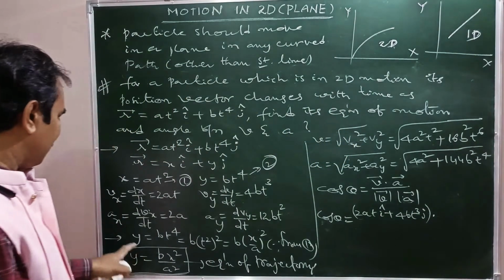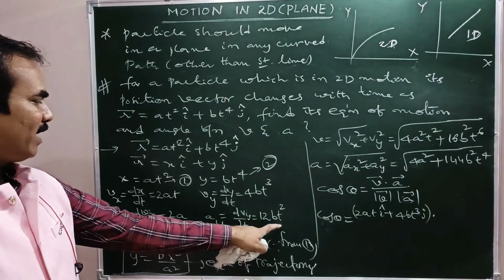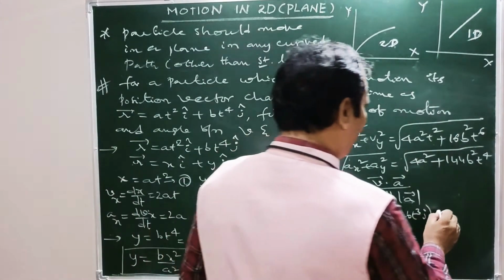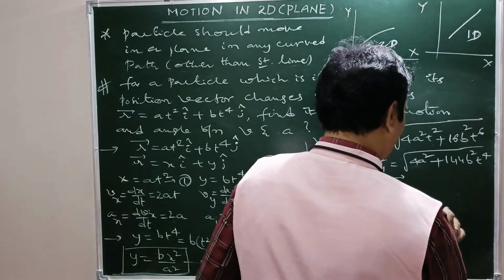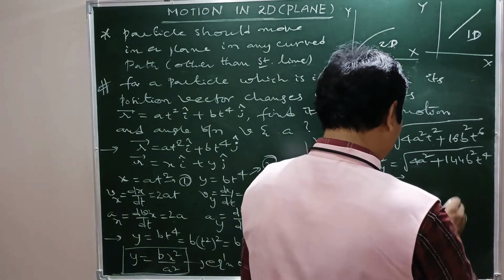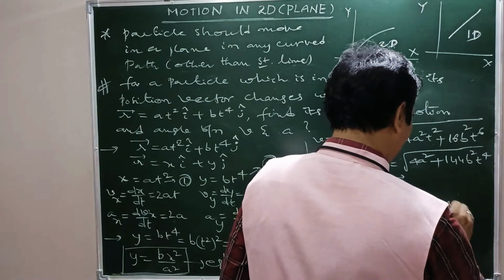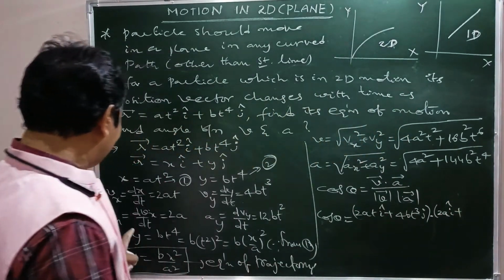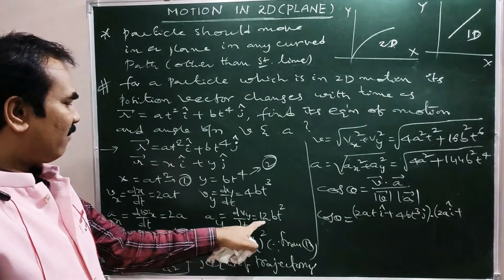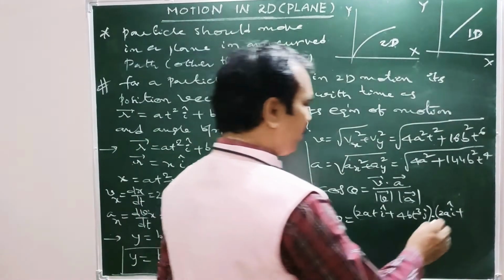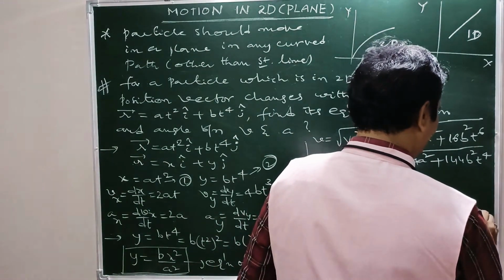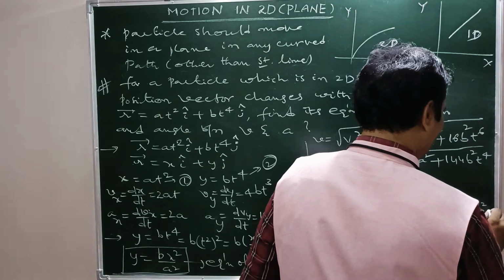A bar means the x component 2a, y component 12bt square, that is 2a into i cap plus 12bt square j cap.